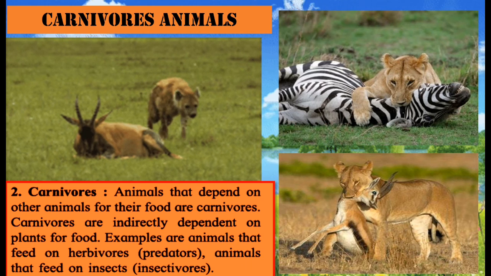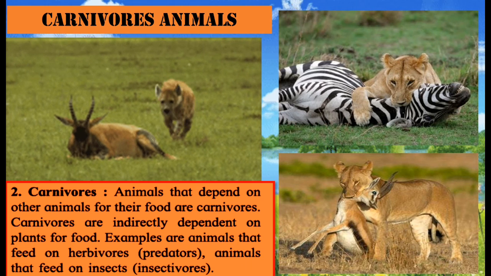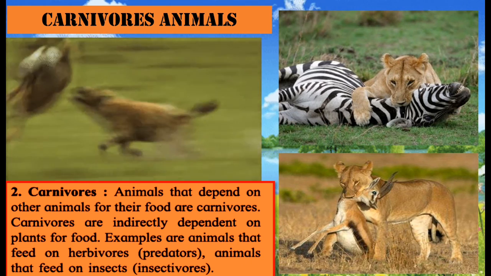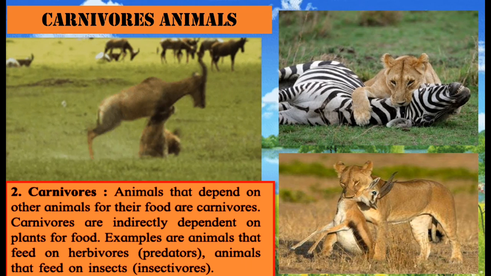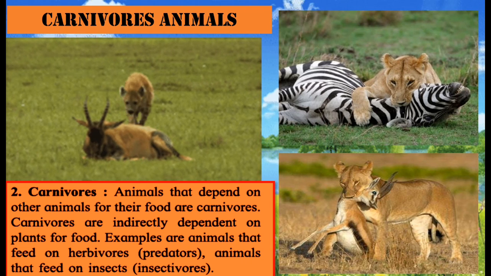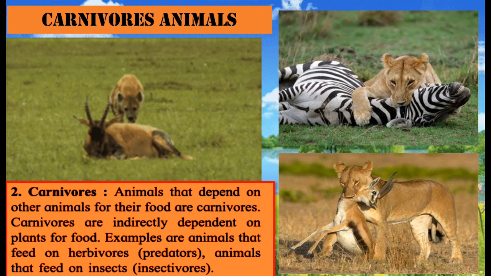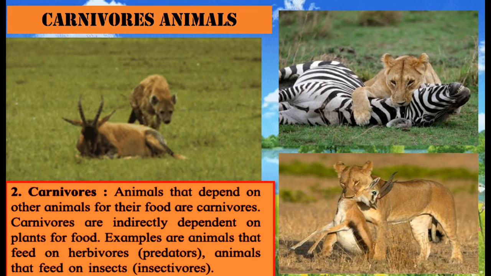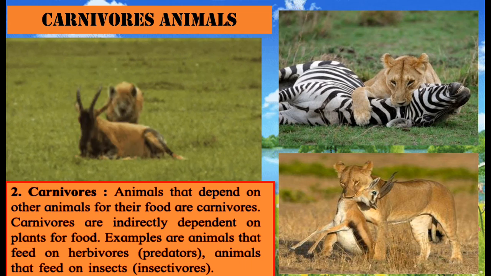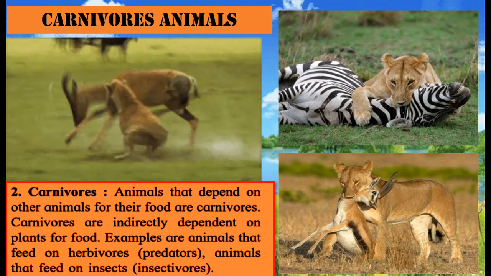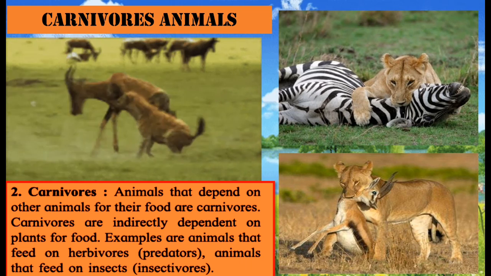Animals that depend on other animals for their food are called carnivores. Carnivores are indirectly dependent on plants for food because your zebra or deer or any other living animal, for example goat or buffalo, I'm just giving an example, they all eat plants. Okay? So they are dependent indirectly on plants only.